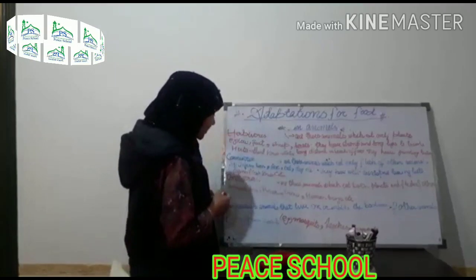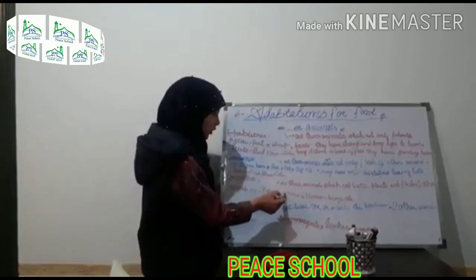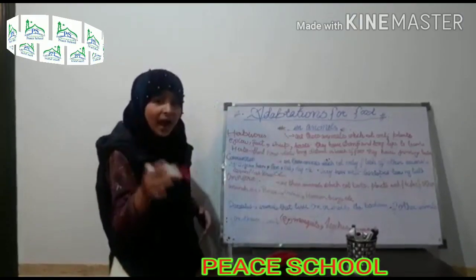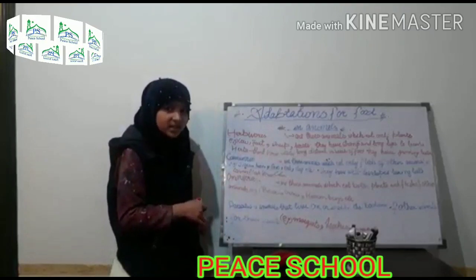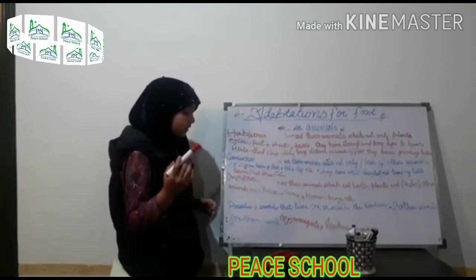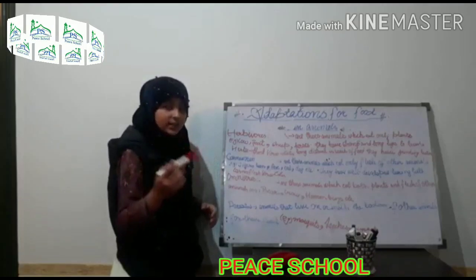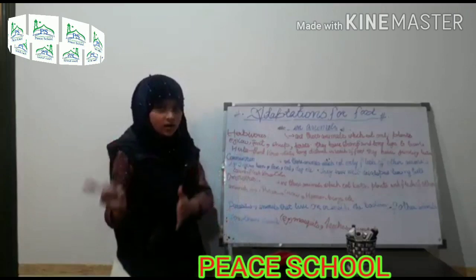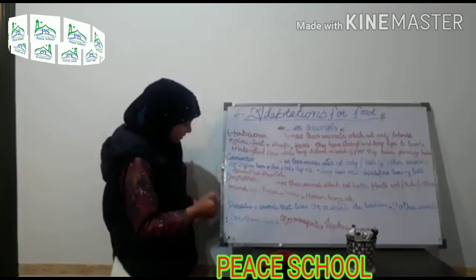For example, bear, crow, human beings, etc. You might have seen in television that bear eating both flesh and grass, plants.